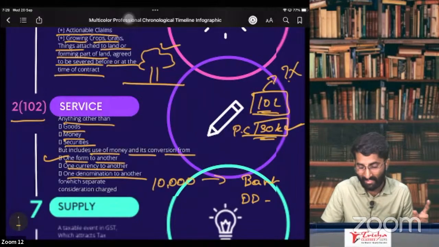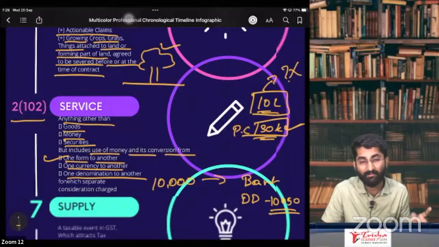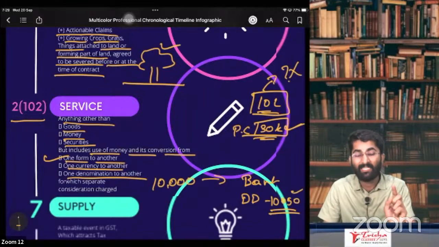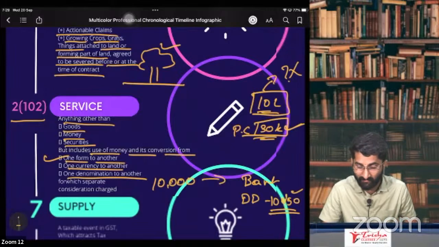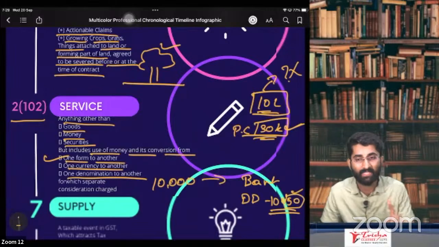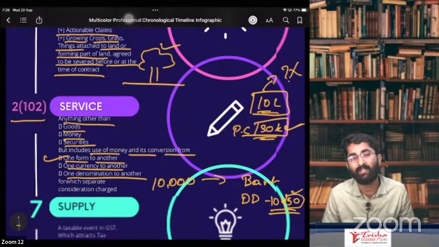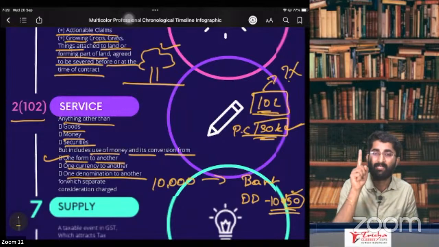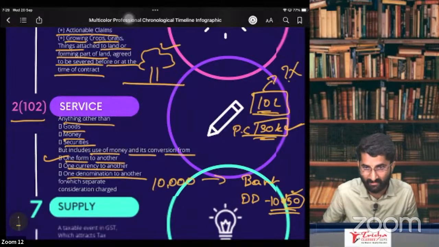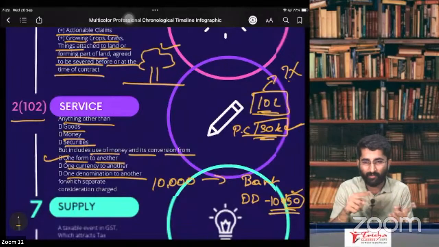What do you have to pay now? 10,050. You have to pay 10,050 to the bank. That 50 rupees is a service charge. On this 50 rupees, there is GST. Why? Because that is the service that they are providing you. That's why there is GST on that 50 rupees. Okay, that is from one form to another form.